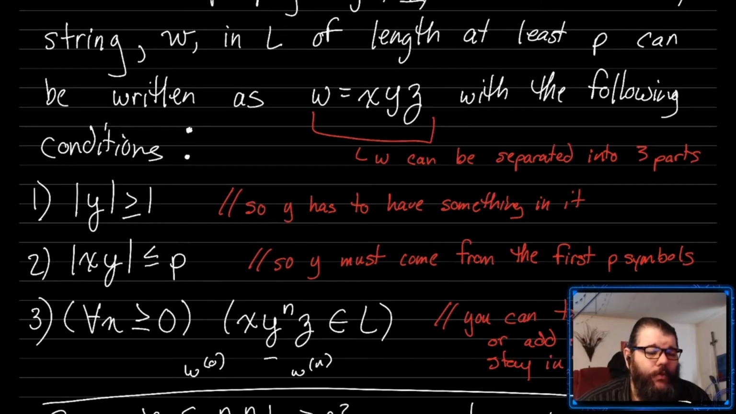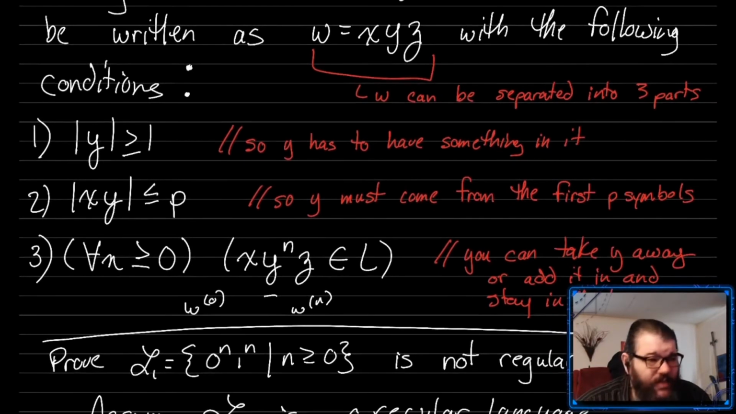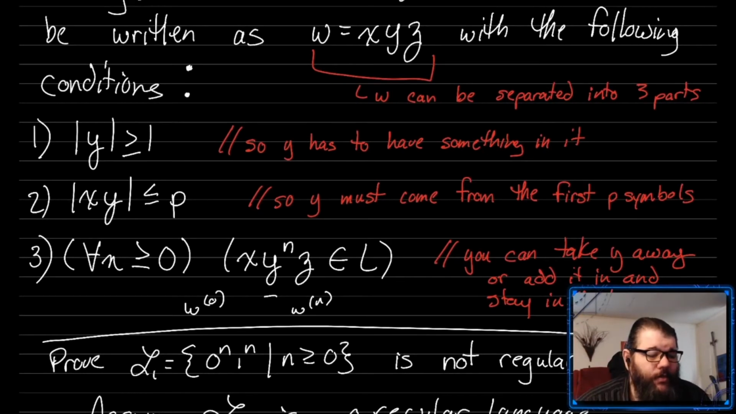But there will be a y that exists. So how are we going to use this? We use this to prove things aren't regular, okay? So the simplest language that we can prove is not regular is the one that has a number of zeros followed by an equal number of ones. So that's this language L1. And we want to prove that this thing is not regular.